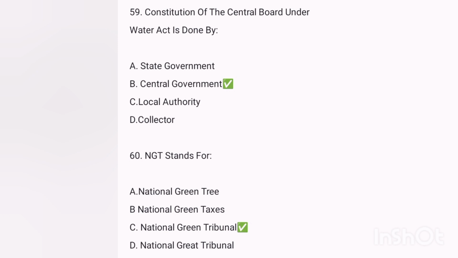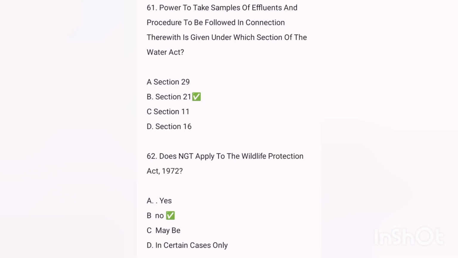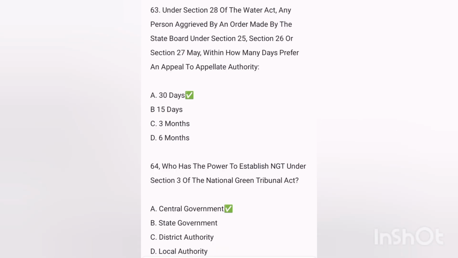Next, constitution of the Central Board under the Water Act is done by the central government. Next, NGT stands for the National Green Tribunal. Power to take samples of effluent and the procedure to be followed in connection therewith is given under which section of the Water Act 1974? Answer was Section 21. Next, does NGT apply to the Wildlife Protection Act 1972? No. Under Section 28 of the Water Act, any person aggrieved by an order made by the State Board under Section 25, Section 26 or 27 may within how many days prefer an appeal to the appellate authority?